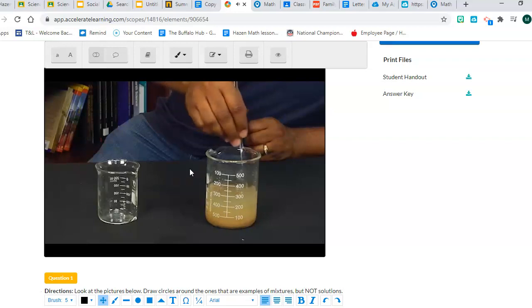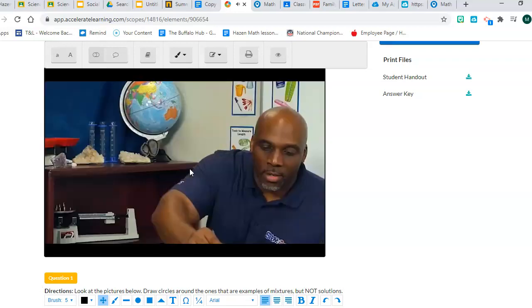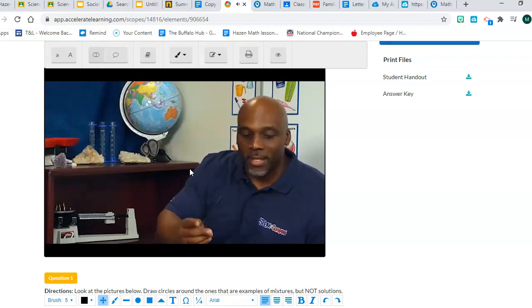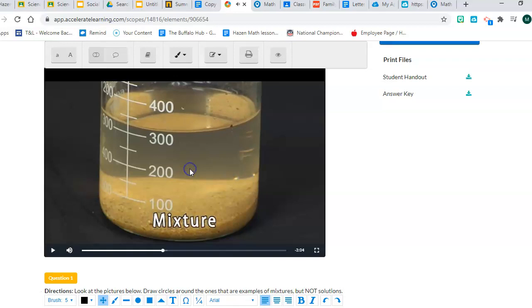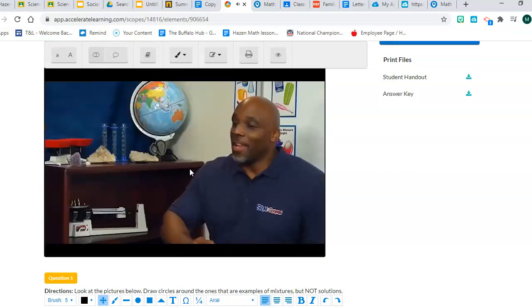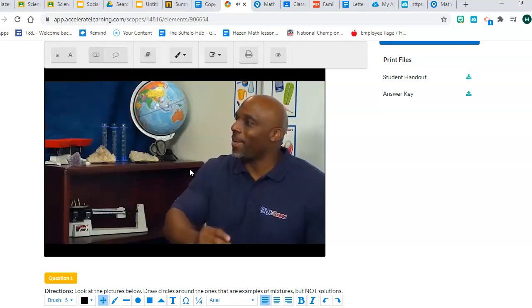It doesn't look like anything is happening, Mr. Simpson. The sand is just moving around the water. Yeah, and when I stop stirring it, the sand just settles to the bottom. This is also a regular mixture. So their prediction was wrong, and they learned from their mistake, and they realized, oh, it is a mixture because it separates. It's easily separated. It's like the ocean. The sand gets moved around the water, but it doesn't disappear in the water. Eventually, it settles to the bottom. That's right. Both substances kept their properties.